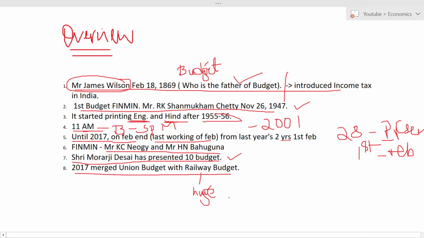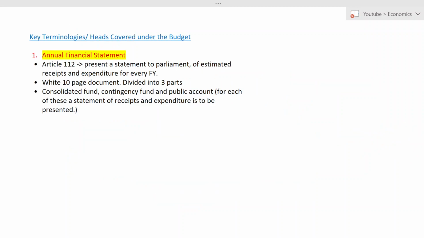But then in 2017, they realized that the railway budget is not very huge compared to all other budgets. So what they did, they combined both budgets into one. So these are the quick overview about the budget which are given in your syllabus. In the next topic we will understand them clearly because they are very important.